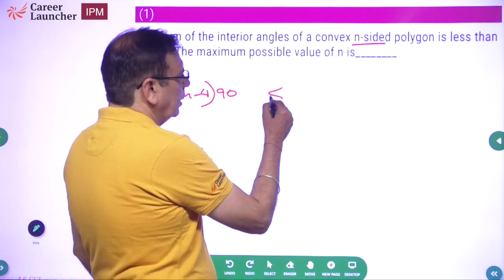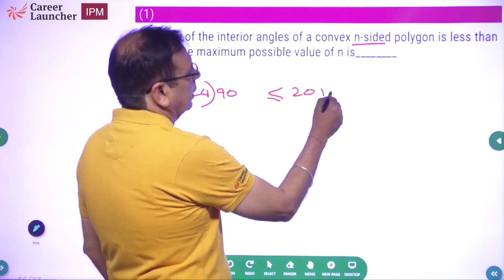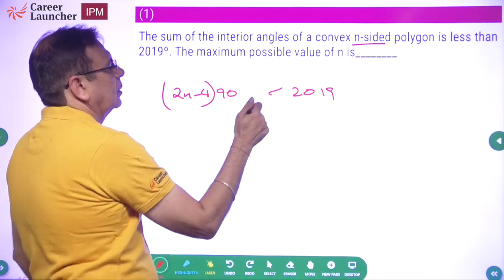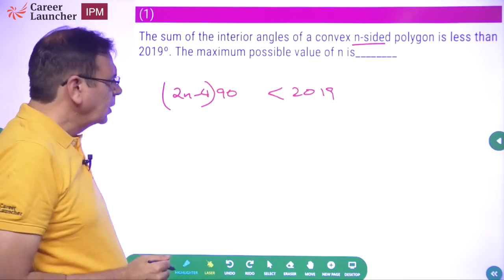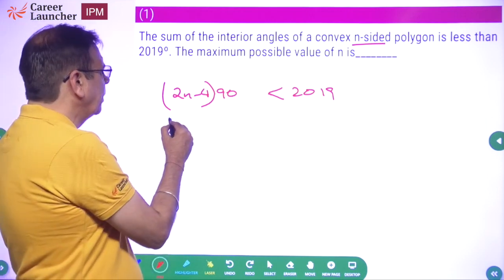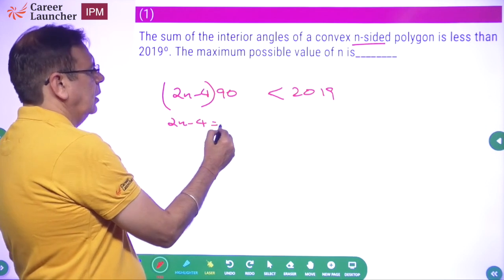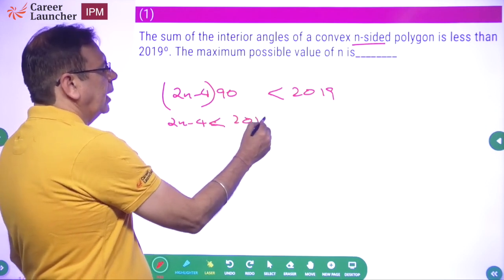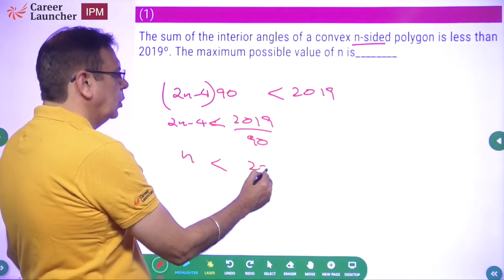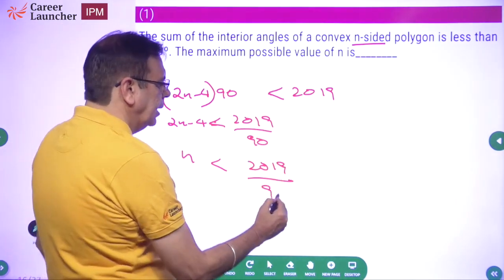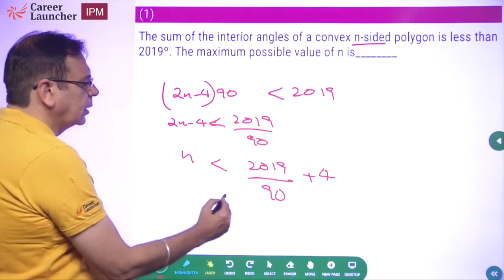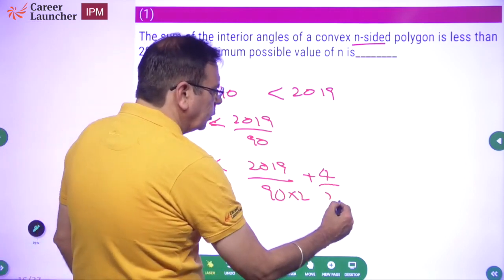The question says this should be less than or equal to 2019. Less than, equal to, or less than? It is less than. Okay, so it is less than 2019. Okay, this is what we have to do. So what does it become? 2n minus 4 should be less than 2019 by 90. Or n should be less than 2019 by 90 plus 4. Okay, और 2n था ना, तो इसको into 2 कर देते हैं, इधर divide by 2 कर देते हैं.